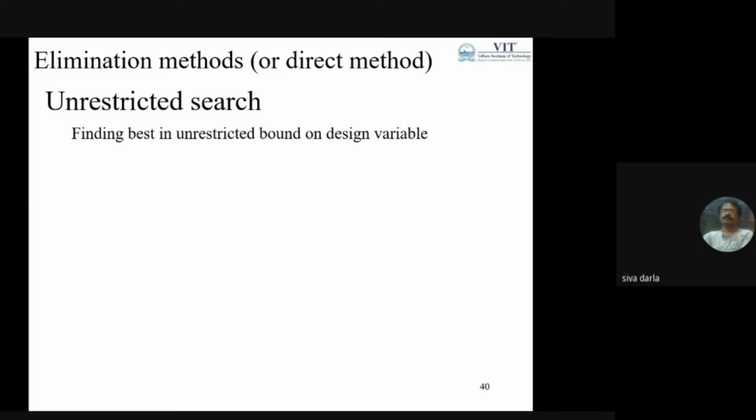Here there is no restriction on the design variables, no boundaries in the definition of the problem. So we can find out the best in the unrestricted bound.